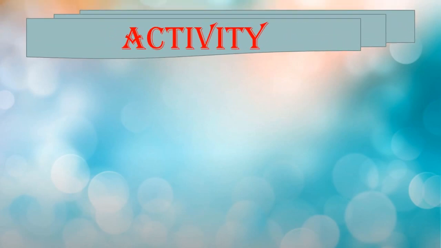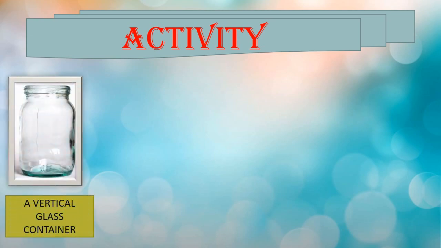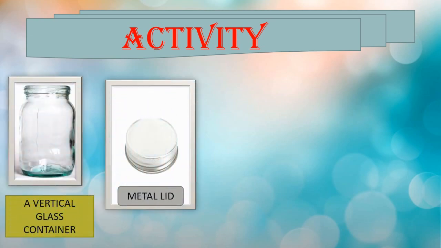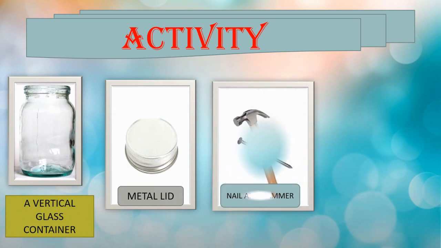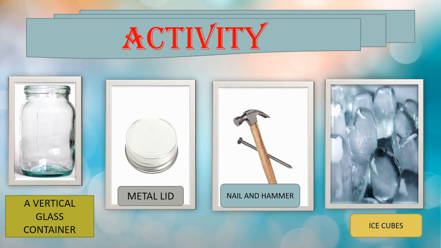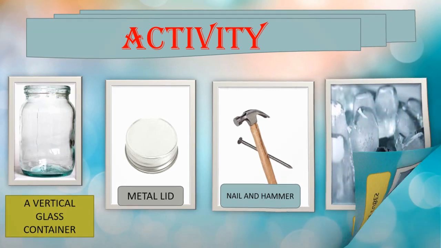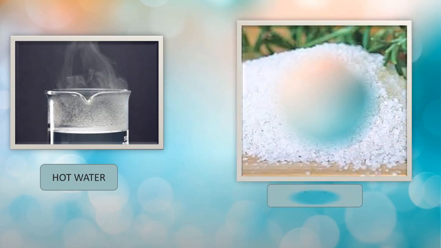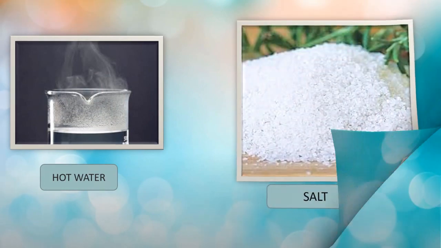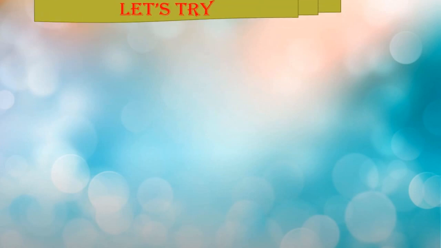Let's make rain with the help of an activity. For this activity, we require a vertical glass container with a metal lid, a nail and hammer, and ice cubes. Also, we need hot water and a handful of salt. Let us try the activity.